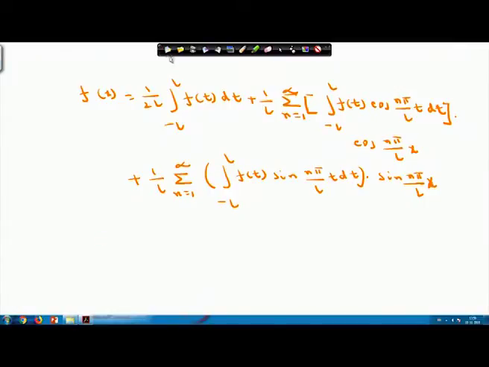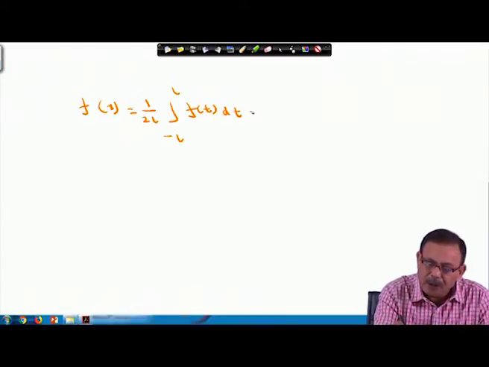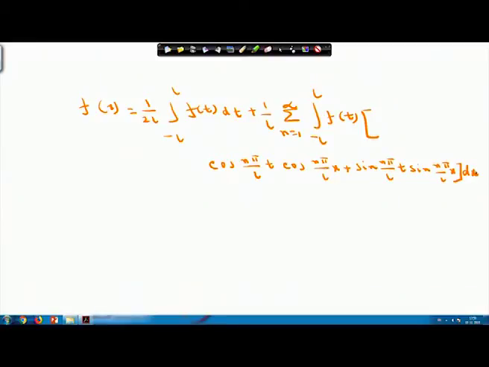We can write again f(x) equals 1 by 2L integral from minus L to L f(t) dt, which will remain as it is, plus 1 by L summation n equals 1 to infinity integral from minus L to L f(t) into cos(n pi by L t) cos(n pi by L x) plus sin(n pi by L t) sin(n pi by L x), whole into dt.